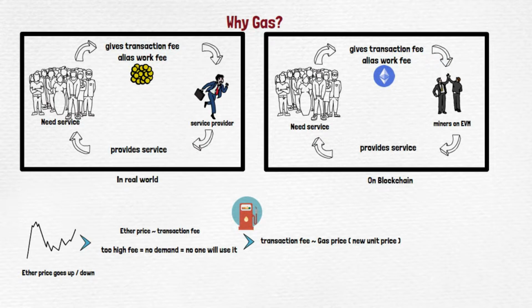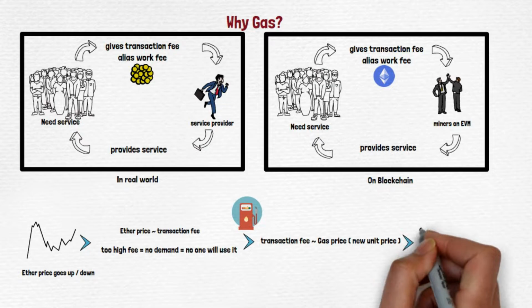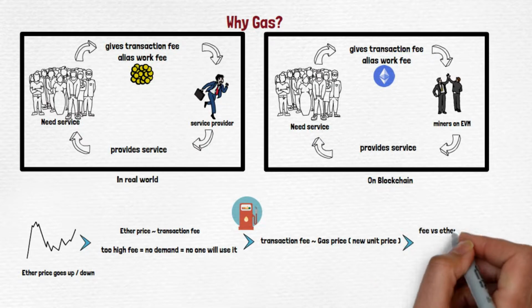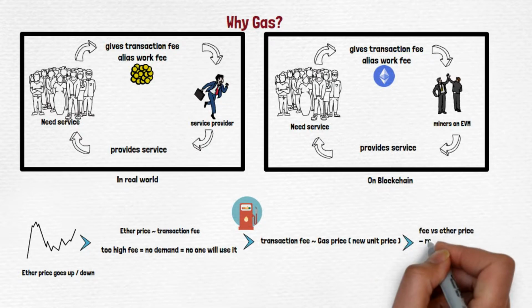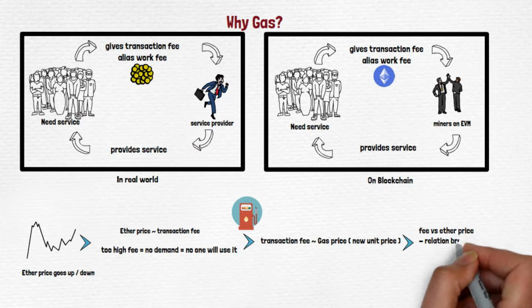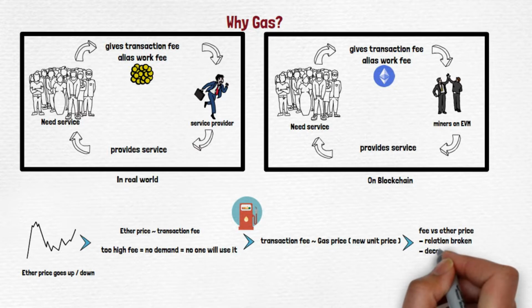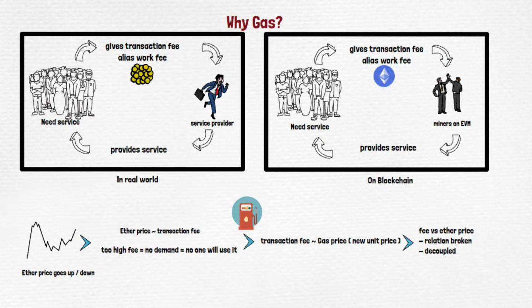But as of now, let's say that ether price is not determining the transaction fee, but it is gas to which the transaction fee is directly proportional. How this operates we will take in a moment, but because the gas is there, now the relation between Ethereum and the transaction fee is broken, basically decoupled. So that is the only reason why gas is present.